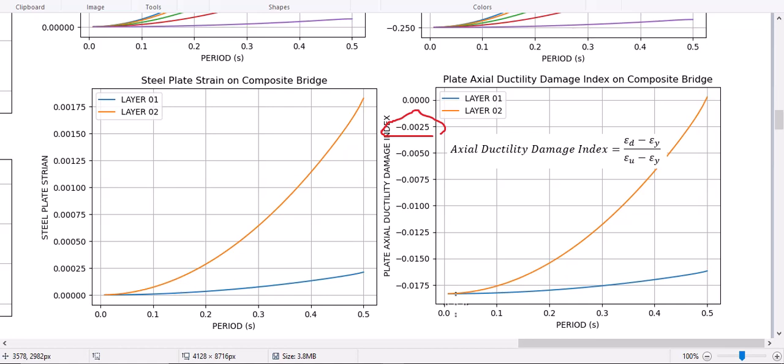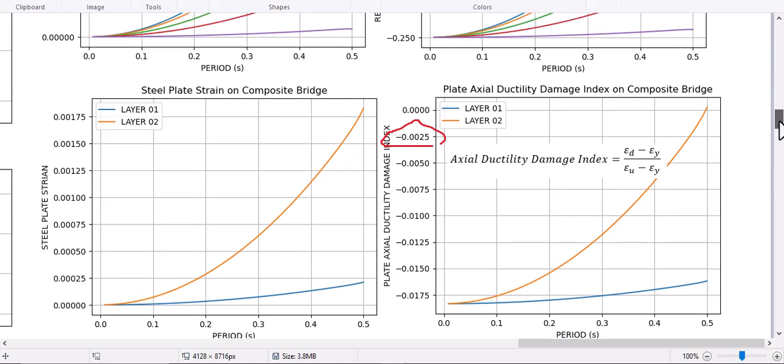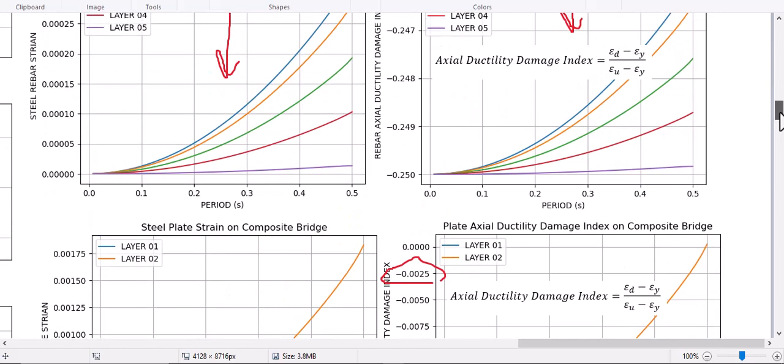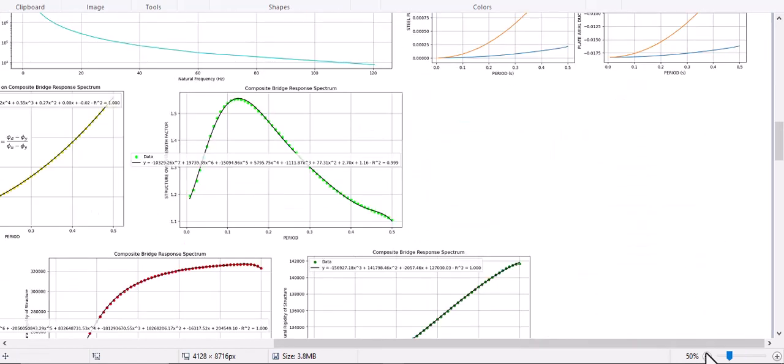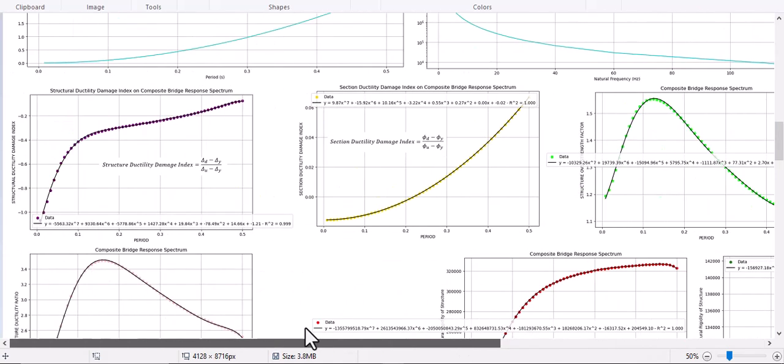But if we change the mass and change the period of the structure, the bottom plate is going to reach yield strain, so we must take care of these structures when evaluating the actual ductility damage index.